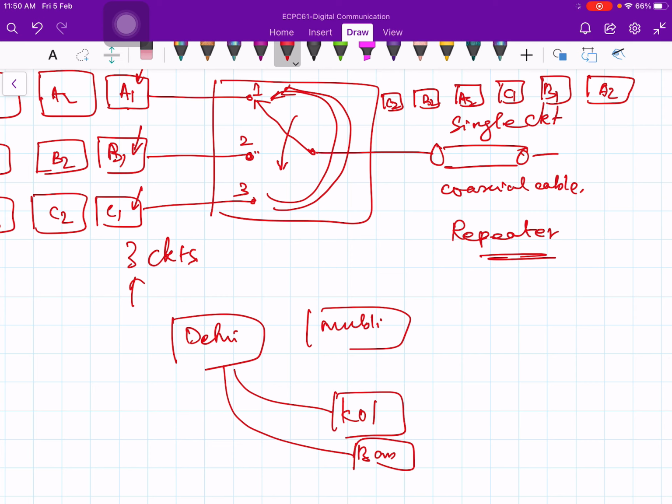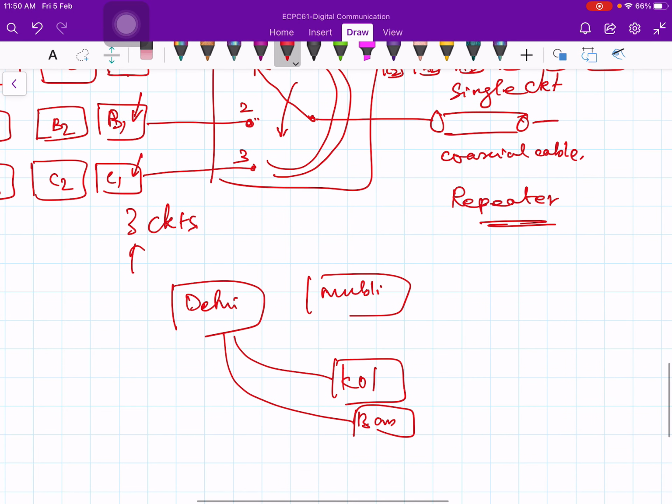So when you are carrying traffic from one city to another city, the number of voice signals that you may have to carry can be very large, and therefore the equipment that you use for this purpose must be designed to handle a large number of voice circuits.